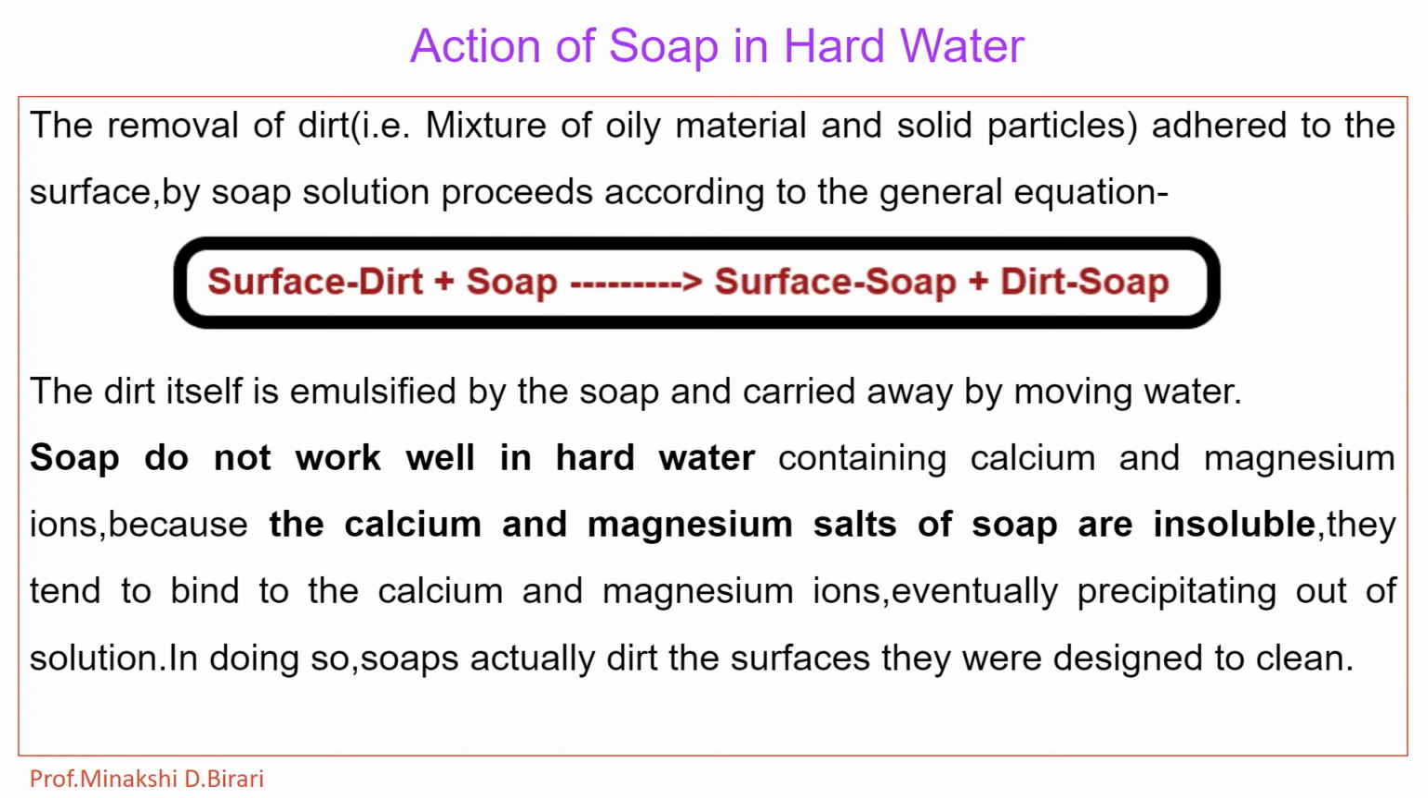Thus, soaps have been largely replaced in modern cleaning solutions by synthetic detergents that have a sulfonate group, that is the RSO3 minus group, instead of the carboxylate head RCOO minus. Sulfonate detergents tend not to precipitate with calcium or magnesium ions and are generally more soluble in water. So we should remember, soap does not work well in hard water containing calcium and magnesium ions because the calcium and magnesium salts are insoluble.